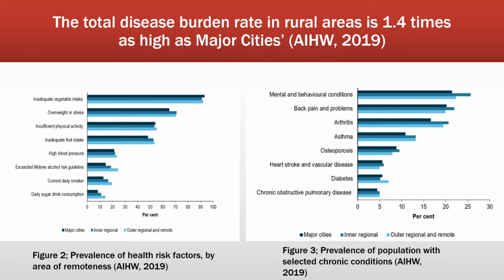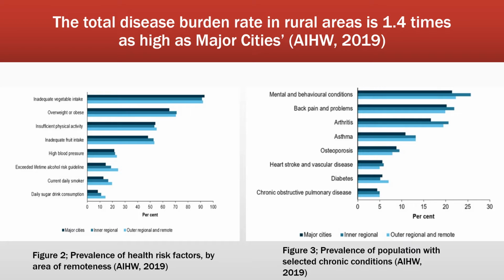Rural and urban disparities in health show that due to the prevalence of lower socioeconomic factors within these communities, as of 2015, the total disease burden rate in remote and very remote areas was 1.4 times as high as major cities. This can be attributed to people from these regions generally having a lower socioeconomic status and overall disadvantages in terms of social determinant factors, such as lower education, employment, and income than Australians living in major cities.